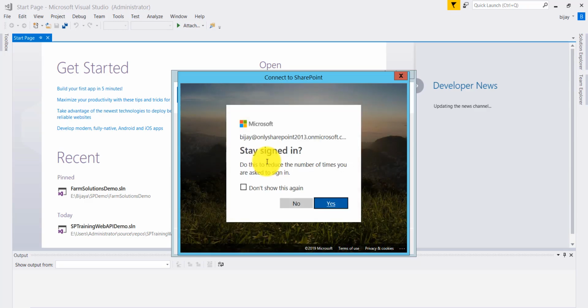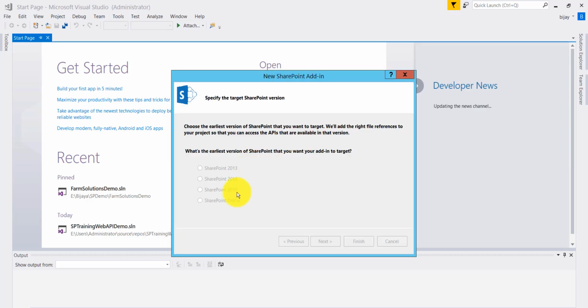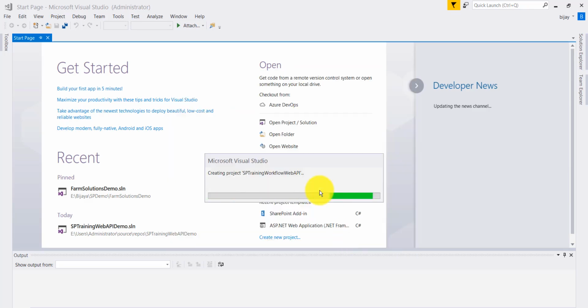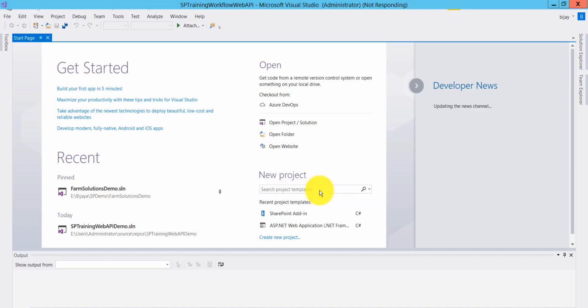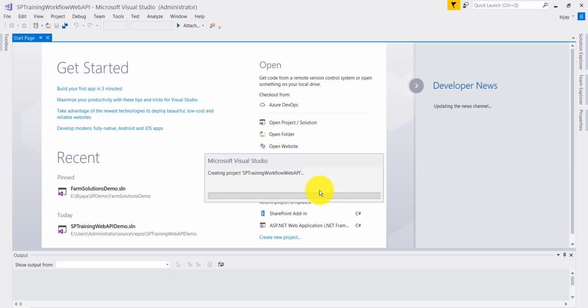Now it will select the SharePoint Online version, and then just click on finish. Once you click on finish, our SharePoint hosted app will be created. Next we will add our workflow into this particular SharePoint hosted app, so that we can see how we can develop that workflow.